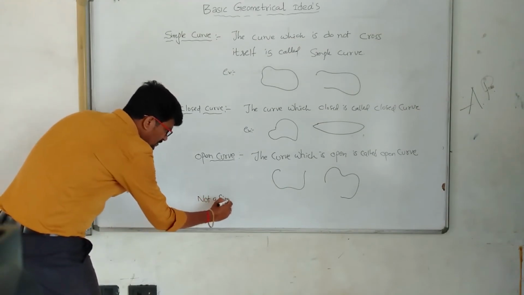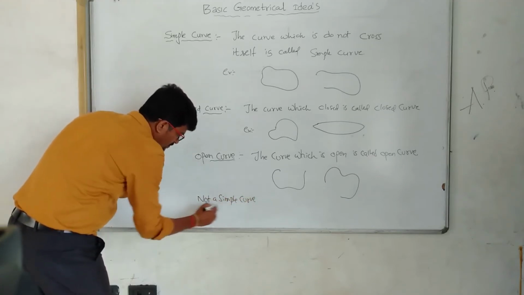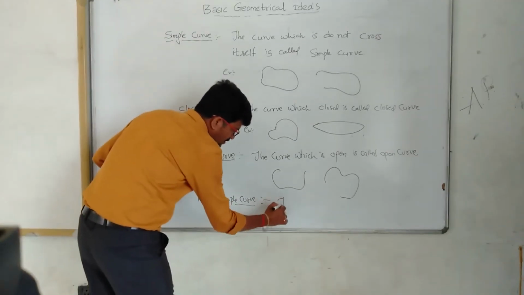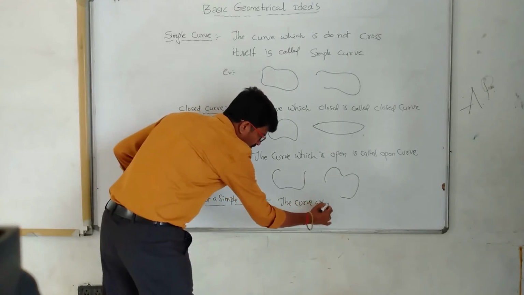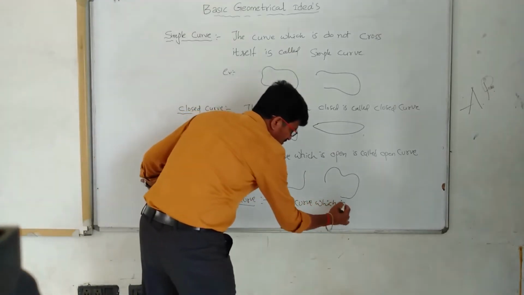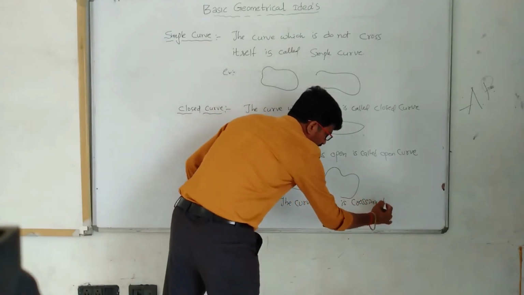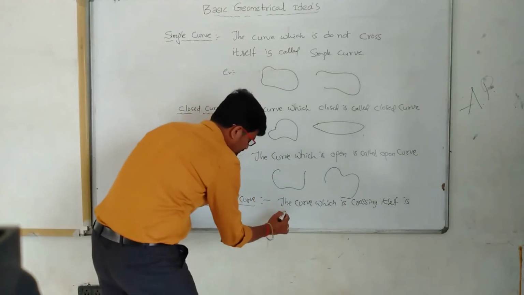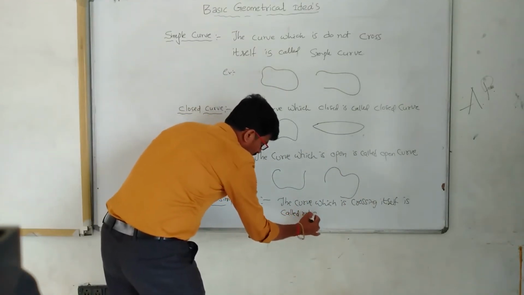Now, next one is not a simple curve. The curve which is crossing itself is called a not simple curve.